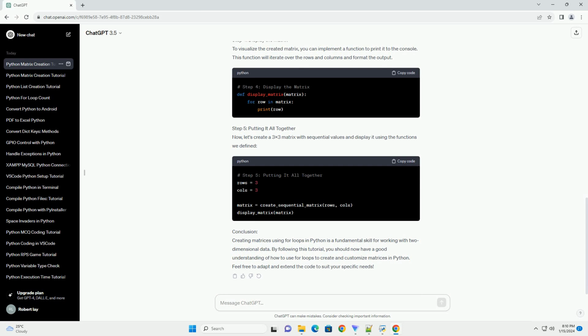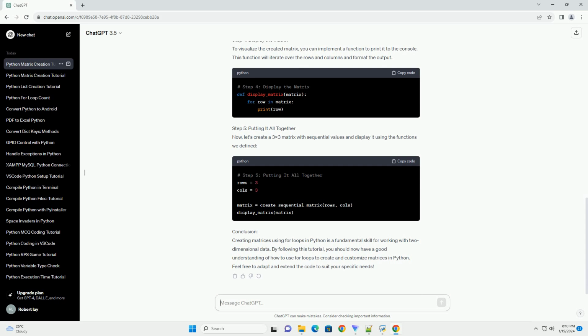Step 2. Initialize the matrix. To create a matrix, you need to initialize an empty list that will later hold the rows of the matrix. You can then use nested for loops to iterate over the rows and columns, filling in the values of the matrix. Step 3. Customize matrix elements. You can customize the elements of the matrix according to your requirements. In the example below, we'll create a 3x3 matrix with sequential values.